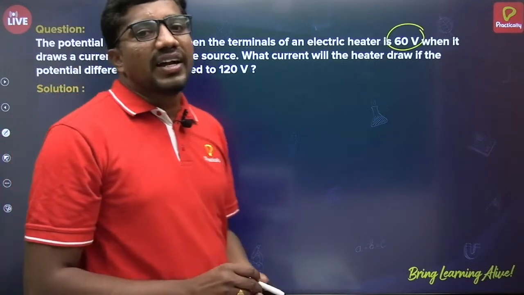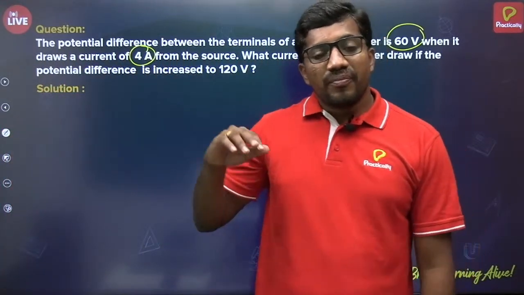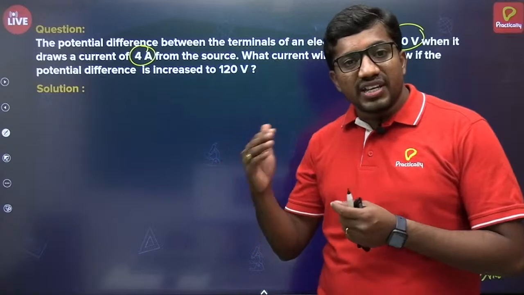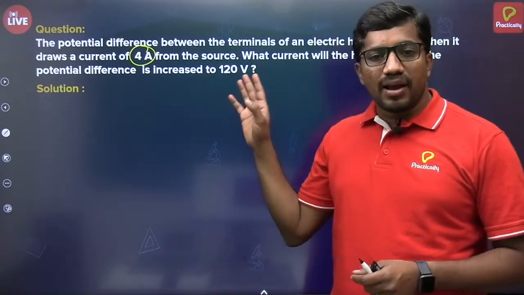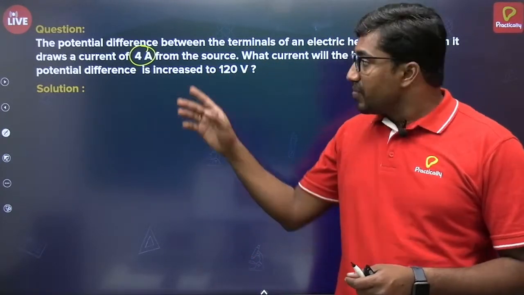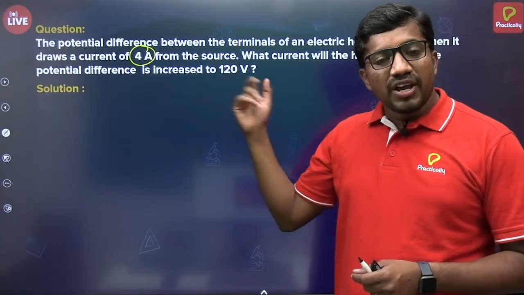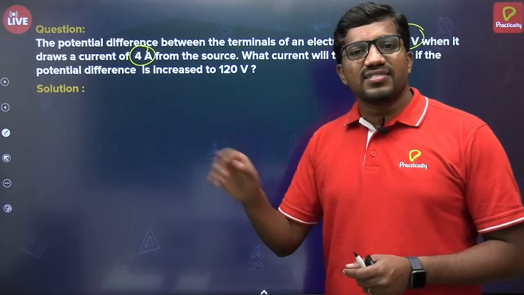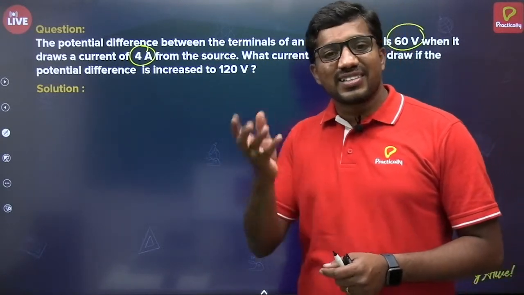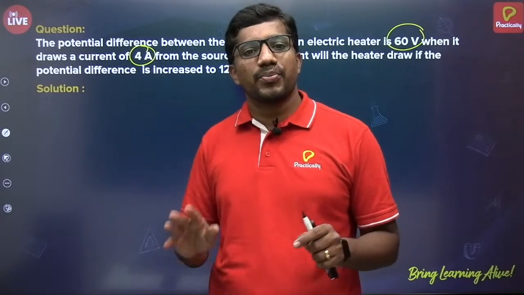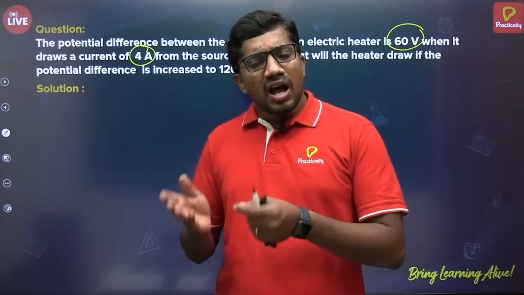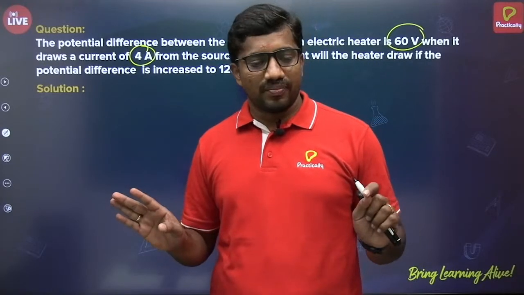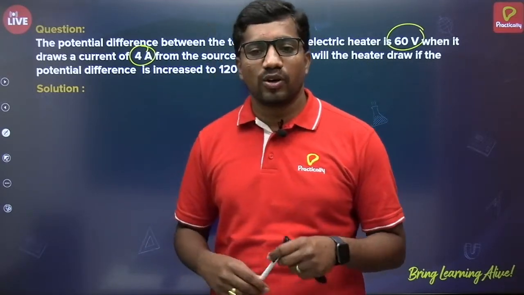One thing you should understand is that before changing the voltage and after changing the voltage, the device used is common, which means the same electric heater is used when it is operated under 60 volt and when it is operated under 120 volt. So voltage is changed but the device is not changed. That means the resistance it has will remain the same when it is operated under 60 volt or under 120 volt. That's the important point that should be noted here.